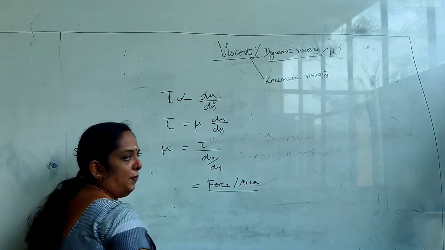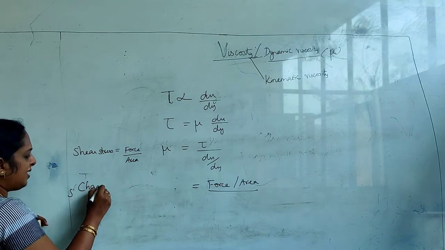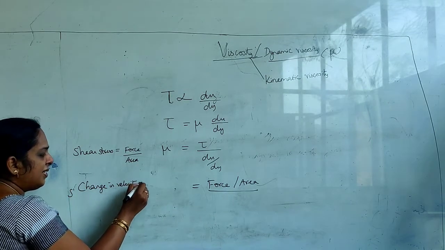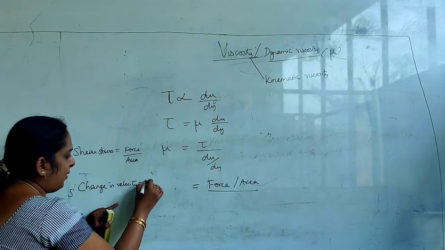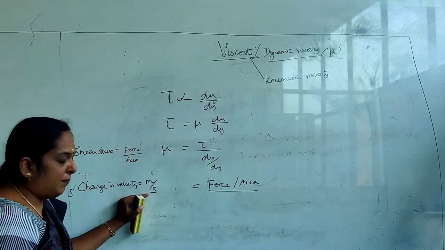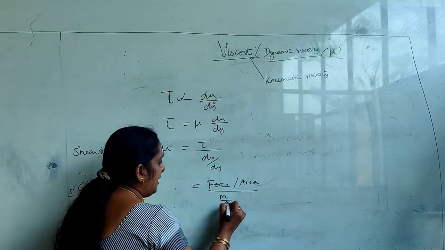And what is du? It is change in velocity. Am I right? What is velocity? Its unit is meter per second, that is change of distance by time taken. So this will be meter per second.